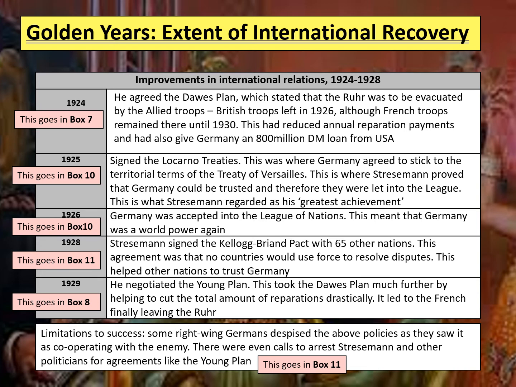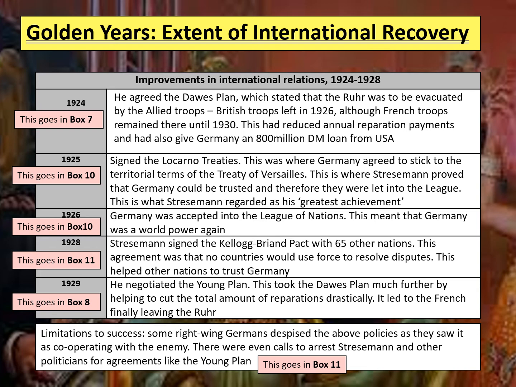The final section we need to look at is 1929, where Stresemann basically negotiated the Young Plan. The Young Plan, of course, we know helped the economy, but actually it also led to the French finally leaving the Ruhr. And of course, by cutting reparations drastically, it helped Germany to pay off their reparations more easily, and this would also help to ease relations with the Allies. If reparations were being paid, it also showed that Germany was willing to keep moving forward with that as well. So actually, Stresemann was really successful in his international recovery. There are lots of great improvements here.